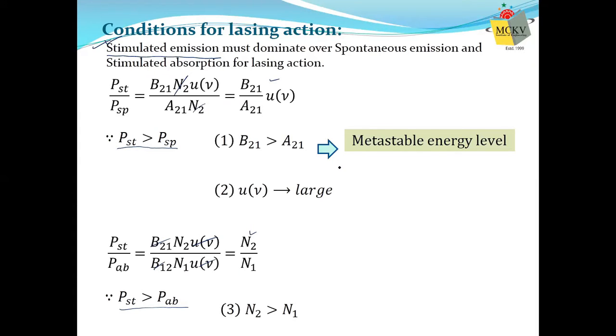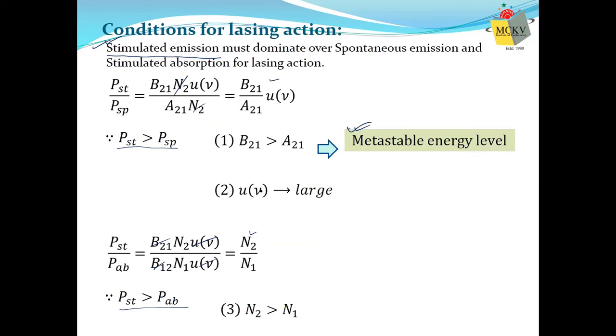That means we require B21 greater than A21, and that can be achieved only by using a particular type of energy level, called metastable energy level, which we cannot find in all materials. You require a specific type of material and some conditions need to be achieved. Then only you can get a metastable energy level.